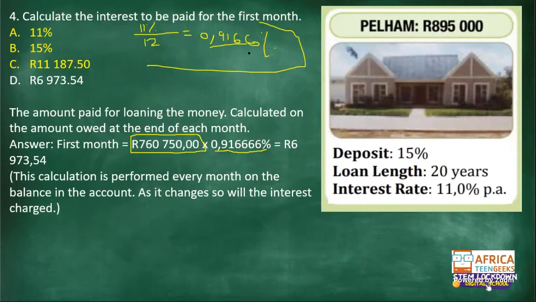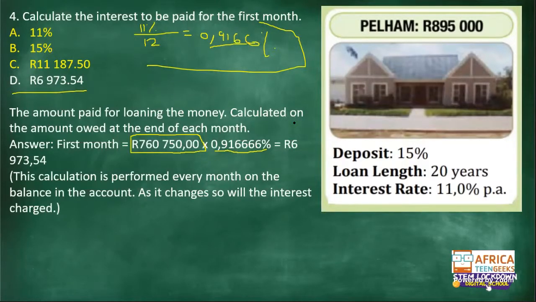Then you convert that interest rate to be the interest, which is the rand value. That is why we say 760,750, which is the loan amount, multiplied by the interest rate. Then you get the rand value of that interest, which is your option D, 4D.